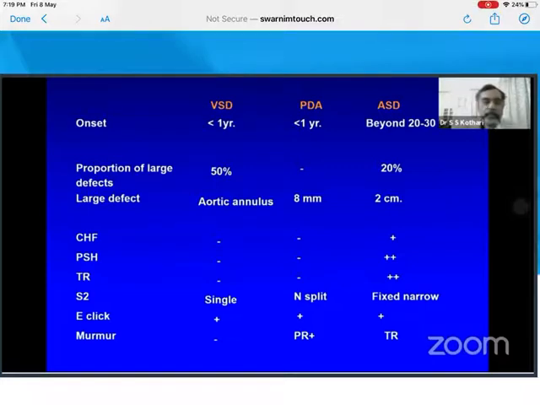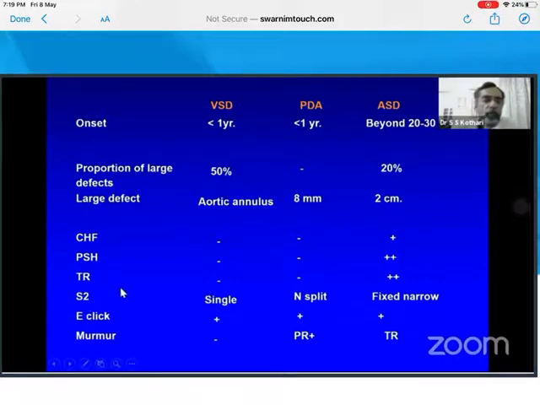PDA, VSD Eisenmenger do not develop heart failure till very late, whereas pre-tricuspid ASD develops heart failure even earlier. So in an ASD patient, the PA pressure need not be systemic. It may be subsystemic and the patient may still develop heart failure because the septum is intact, because the RV alone faces the load.